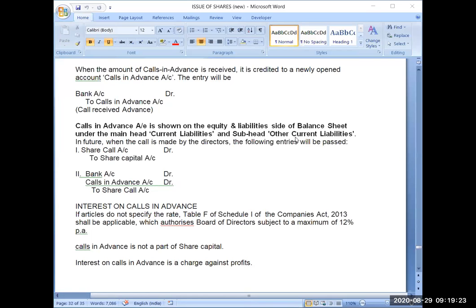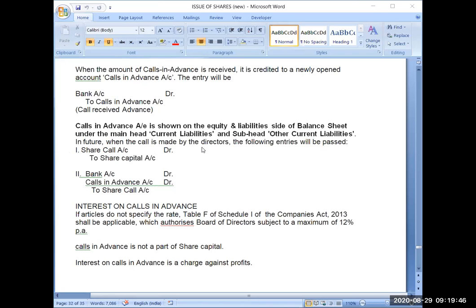Yes, presentation of calls in advance in the balance sheet is clear. However, this is not important for this chapter, but sometimes students get confused in balance sheet questions for calls in advance. What to do? It will not affect your capital.